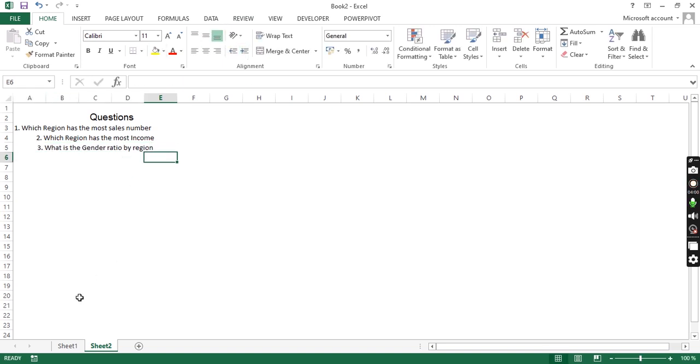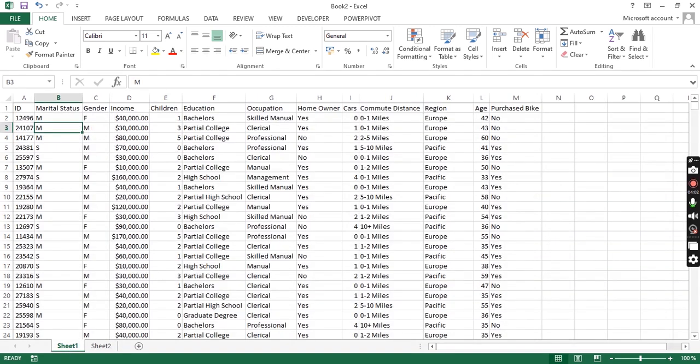So the last one, I'm going to give you some assignment there. The last one on region. There's a lot of things to do. The last one on region is, so you're doing region by income. You're doing region by gender, right? You're doing region again by what? I'm thinking of occupation or education.